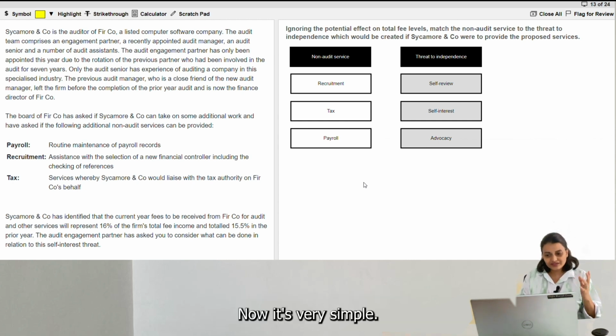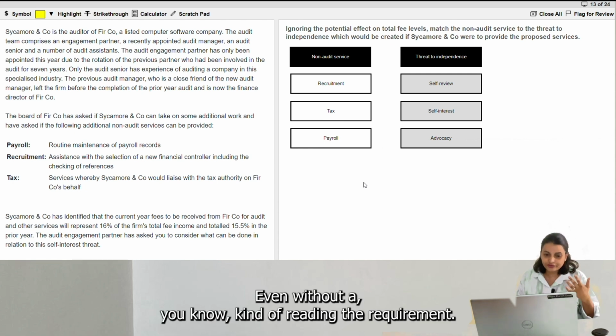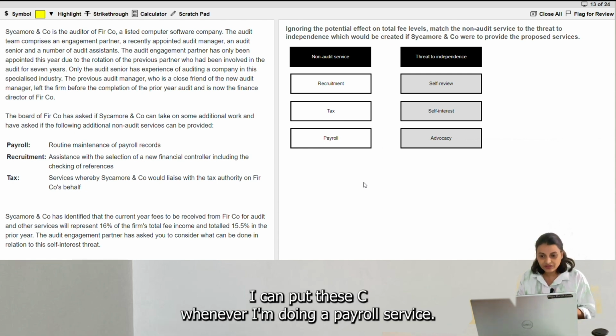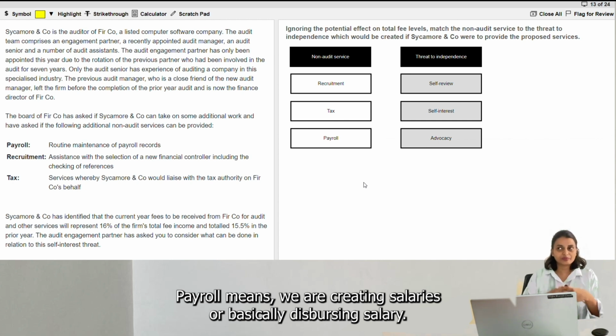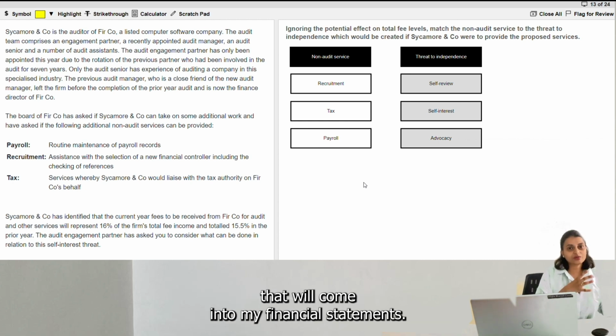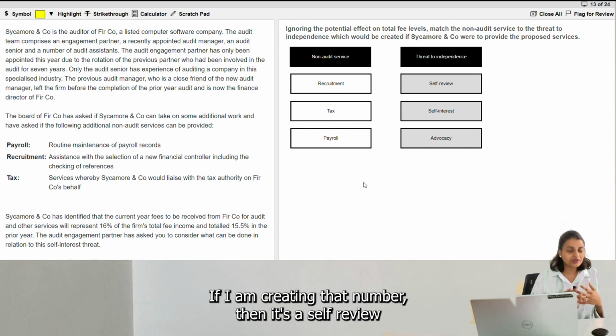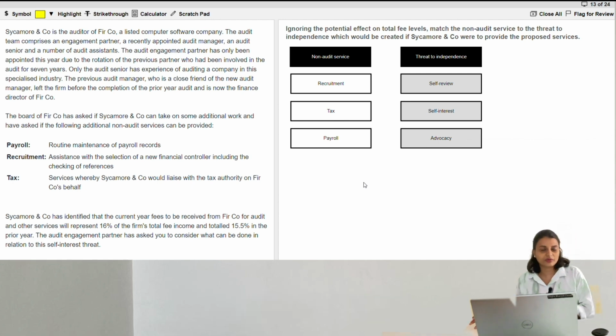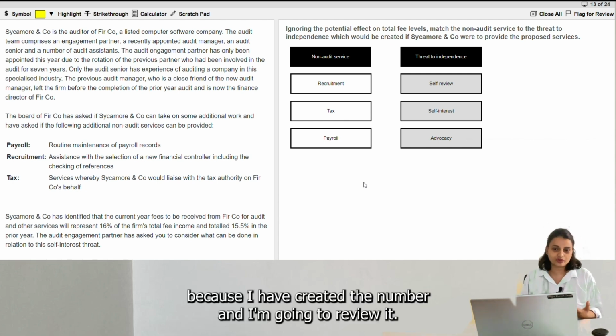Now, it's very simple, even without reading the requirement, I can put these. See, whenever I am doing a payroll service, payroll means creating salaries or basically disbursing salary. So salary is a number that comes into my P&L. Any number that will come into my financial statements, if I am creating that number, then it's a self-review threat, because I have created the number and I am going to review it.